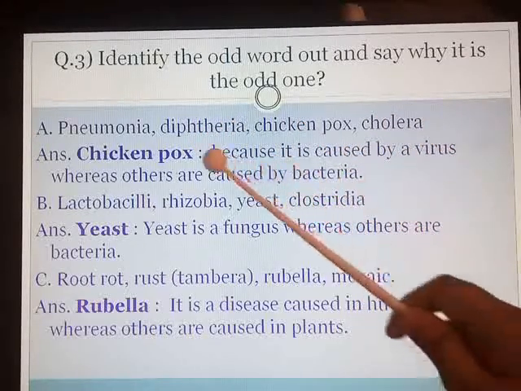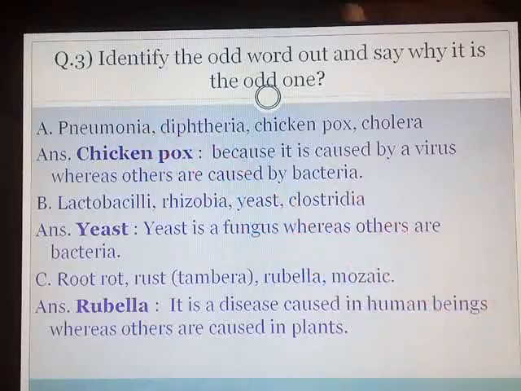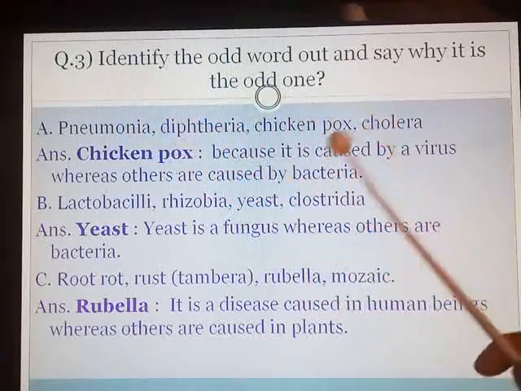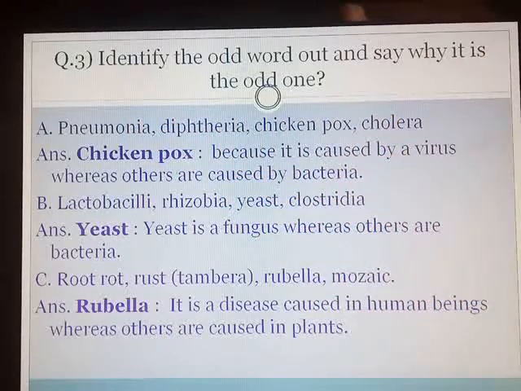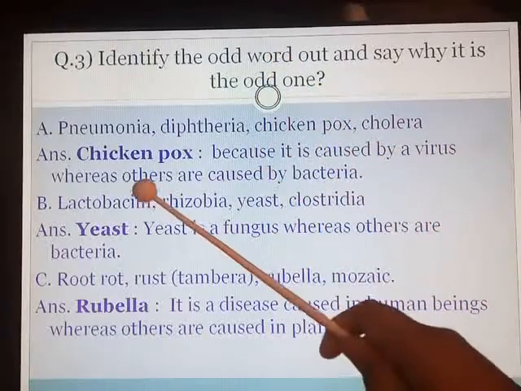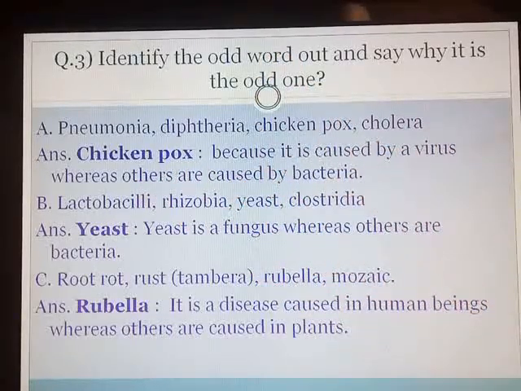You know that this chickenpox, it is caused by a virus, hence vaccines we are taking against chickenpox, whereas the others are the diseases which are caused by bacteria. So the odd one is chickenpox. They have asked us, say why it is odd one. So because it is caused by a virus, others are caused by bacteria. In short, you can write down the answer somewhere. Chickenpox is caused by a virus, others are caused by bacteria.